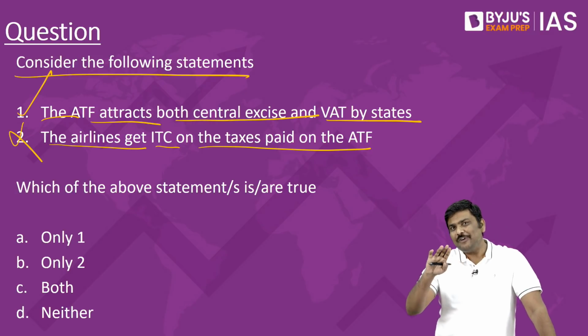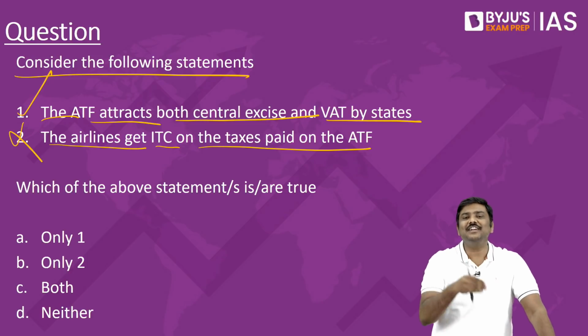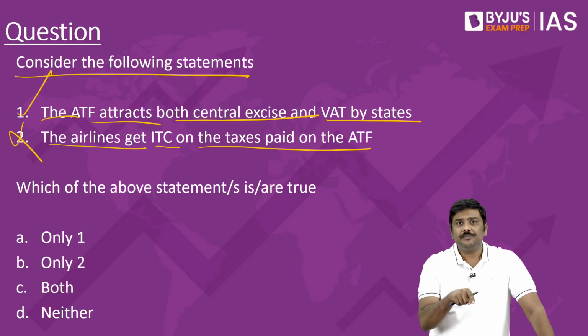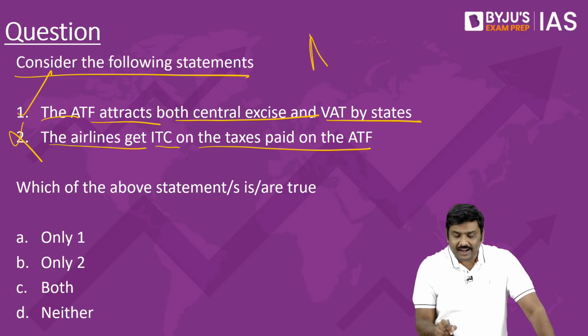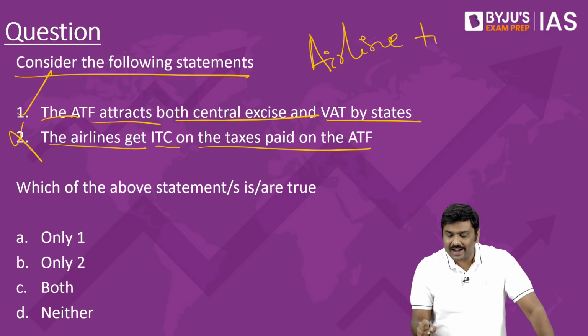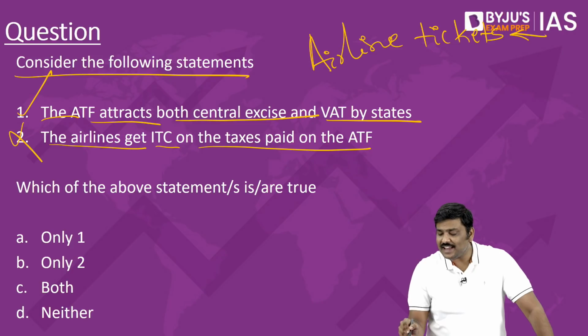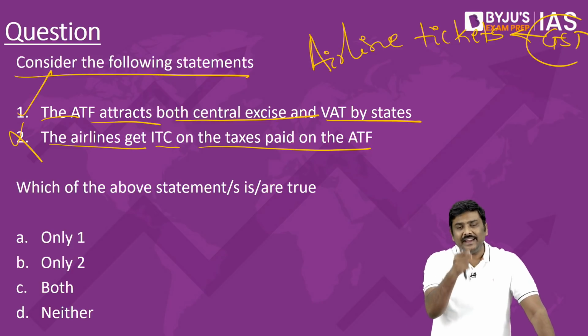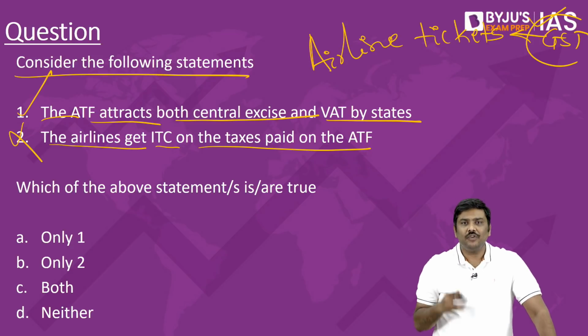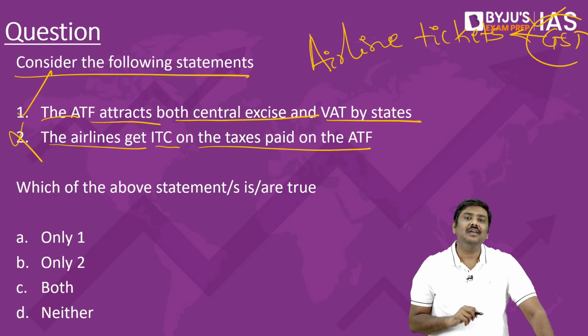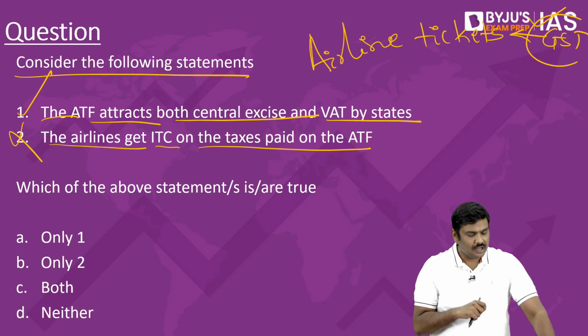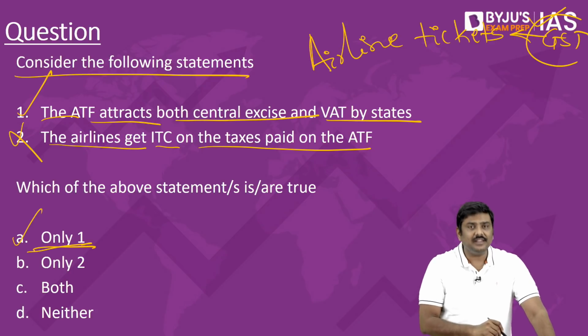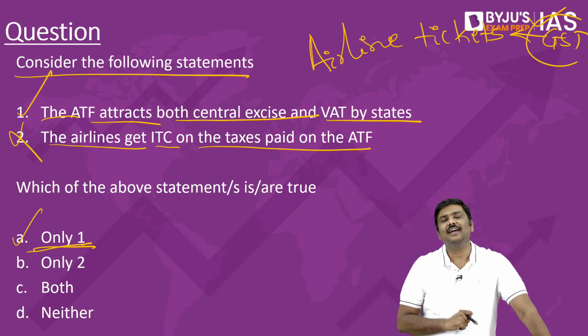So, remember this. A very interesting fact related to the airline industry is that although they pay taxes on fuel both to the central and state governments, there is no ITC provided, but on airline tickets, GST is applicable. On the airline tickets purchased by all of us, a GST is imposed. For economy class, 5% GST is applicable, and for all the other classes, the GST applicable is 12%. Okay. So, the first statement is true, and the right option in this case will be option A, only one is correct.